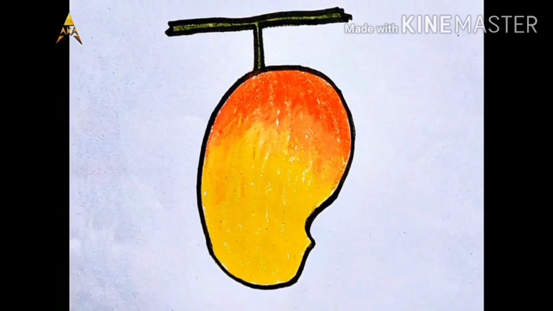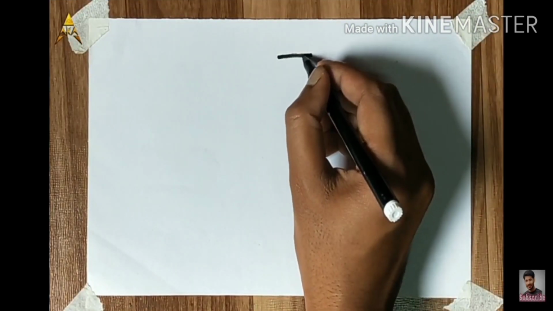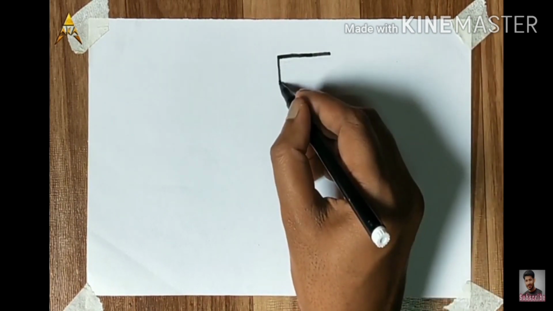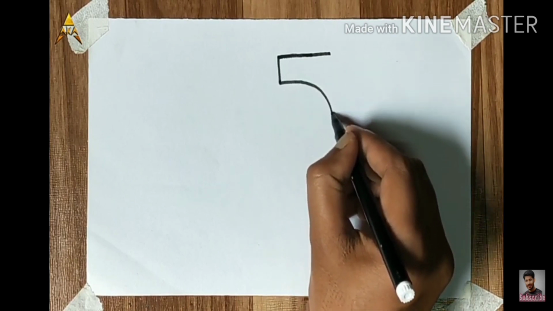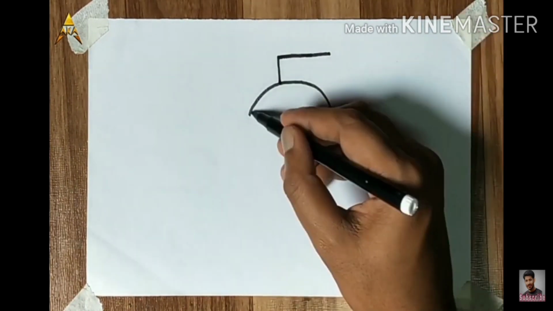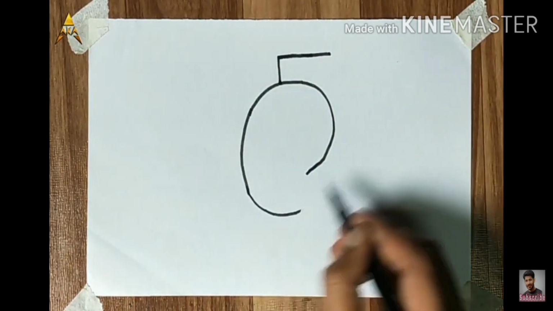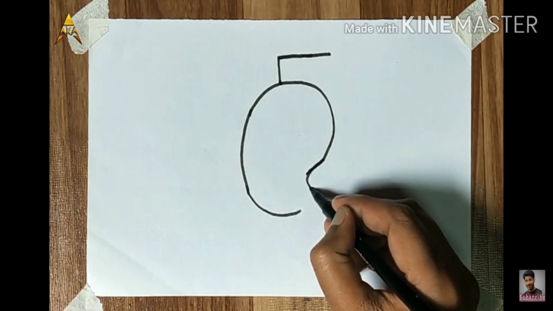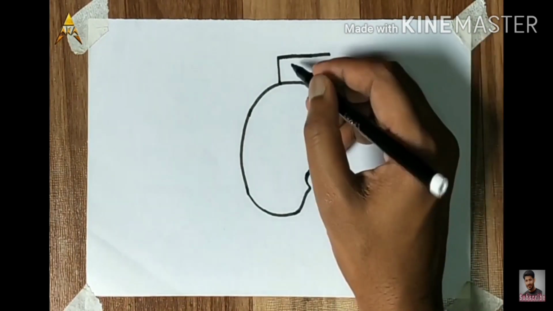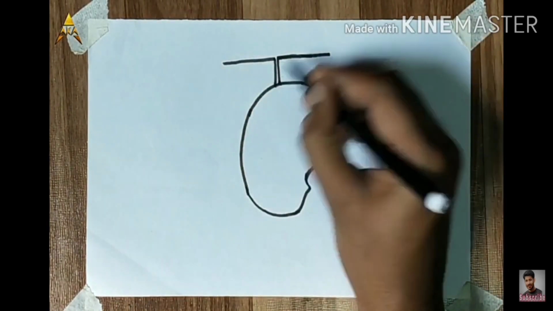So let's start. First of all, make a 5 like this. आप सबको 5 बनाना आता है? Yes, make 5 like this. Now we'll make a curve to give the shape to the mango. Like this. Then go upward and make a curve here and come down like this. Now we'll make the second step. We'll make the stem of the mango.